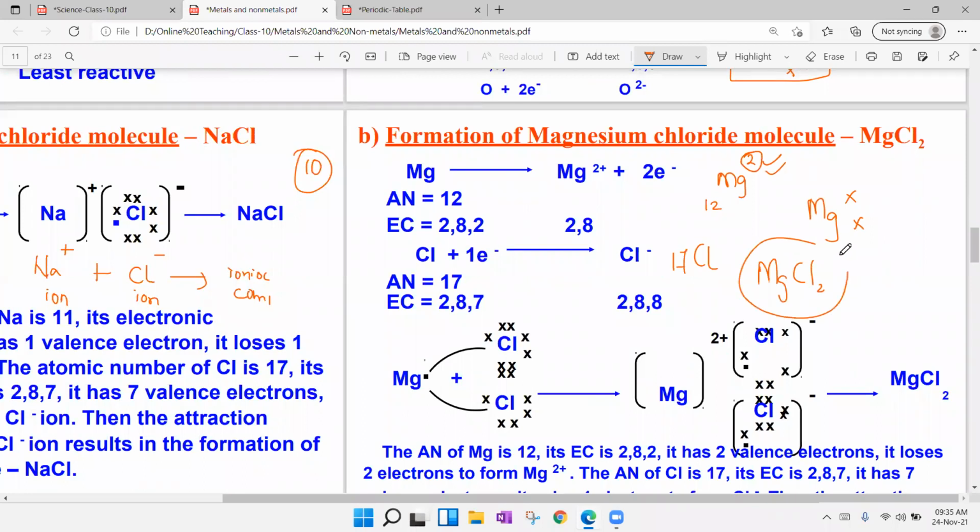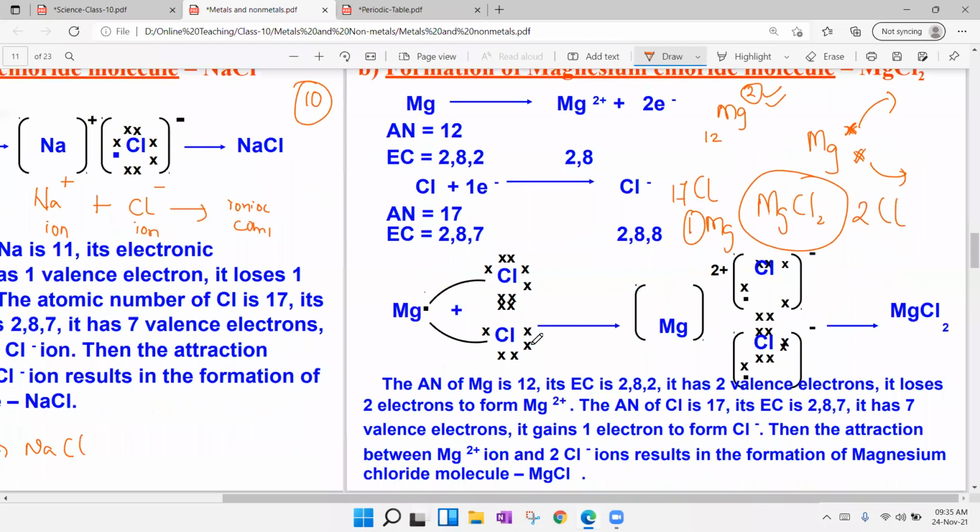What is the meaning of MgCl2? It means we have only one magnesium and two chlorines. So magnesium will donate one electron to one chlorine, and another electron to another chlorine. Here you can observe magnesium has 2 electrons, here 1, here 1, and chlorine 1 2 3 4 5 6 7, another chlorine 1 2 3 4 5 6 7. One electron is transferred to one chlorine, another electron is transferred to another chlorine.